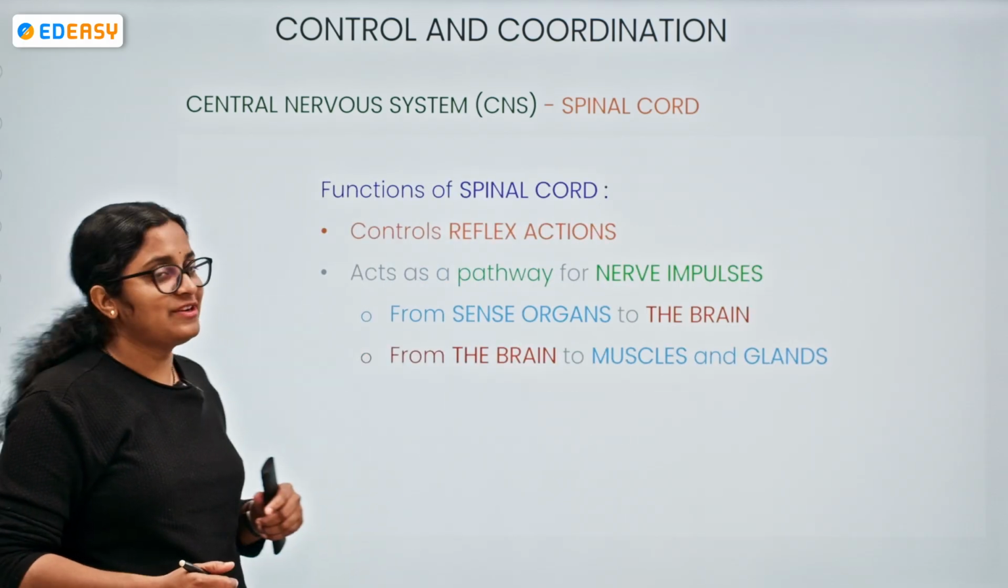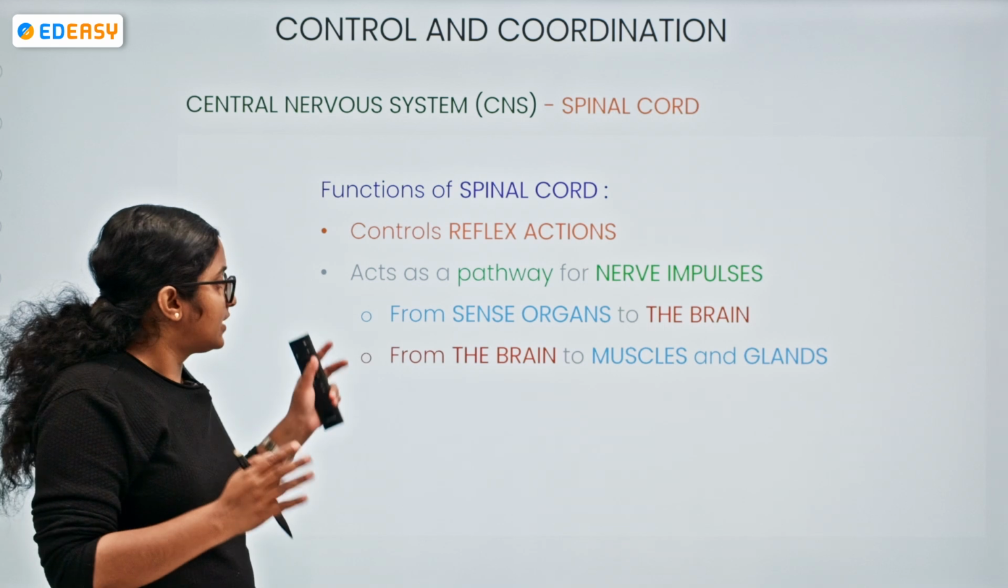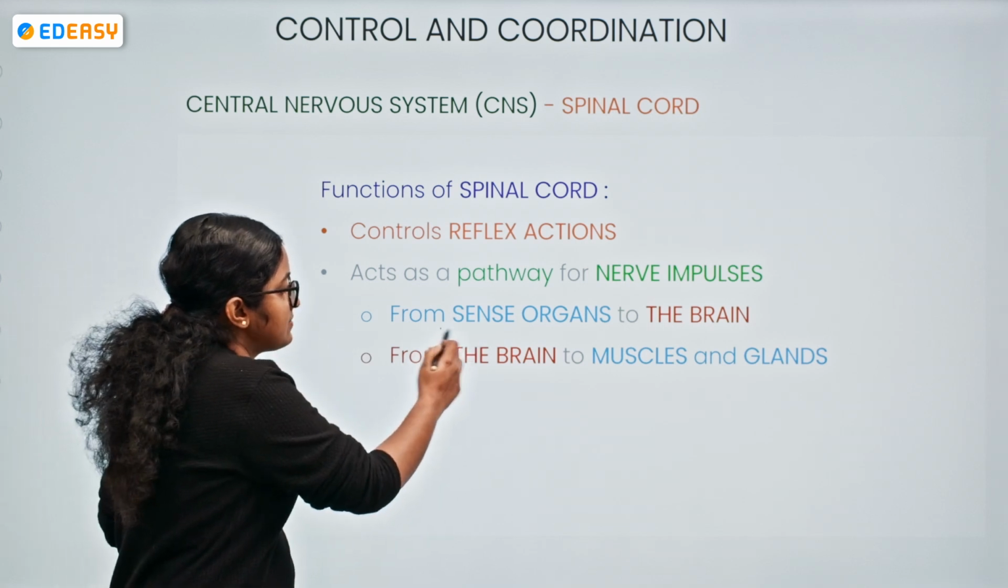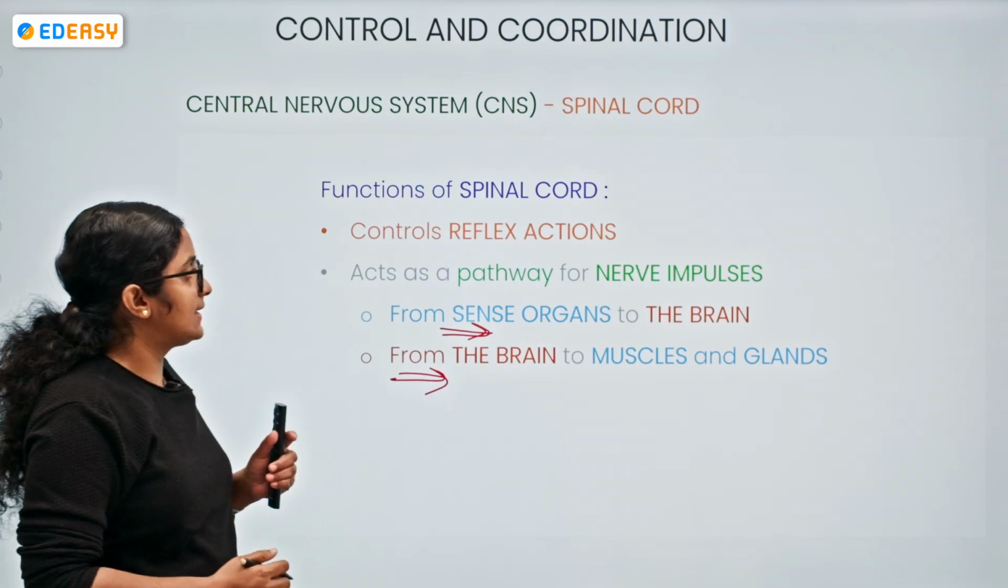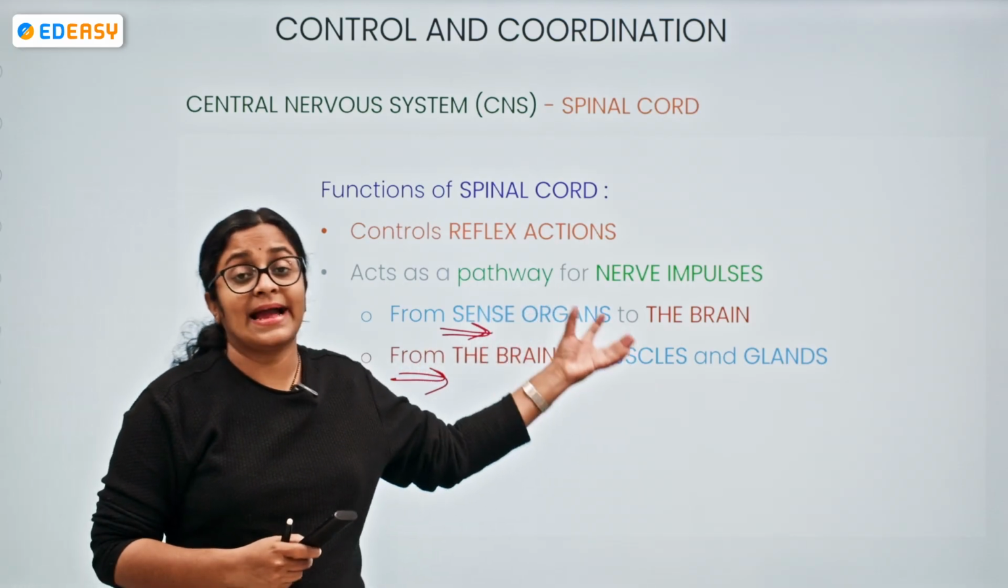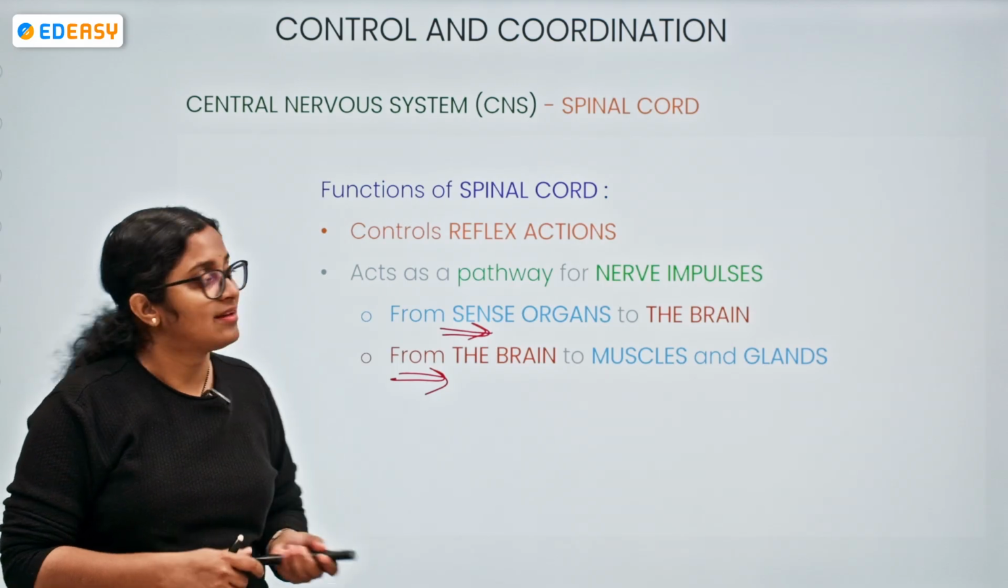The main function is that it is the controller of reflex action. For nerve impulses to travel from sense organ to brain and from brain to muscles and glands, the spinal cord acts as a pathway.